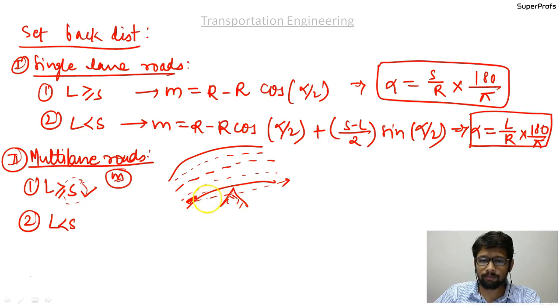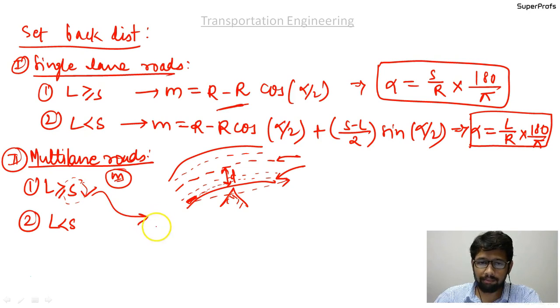For this we need one more variable, that is d, which is the distance between the center line of the entire road and the center line of the inner lane. This will help us in modifying this formula with respect to the inner lane, and we are going to see how right over here.